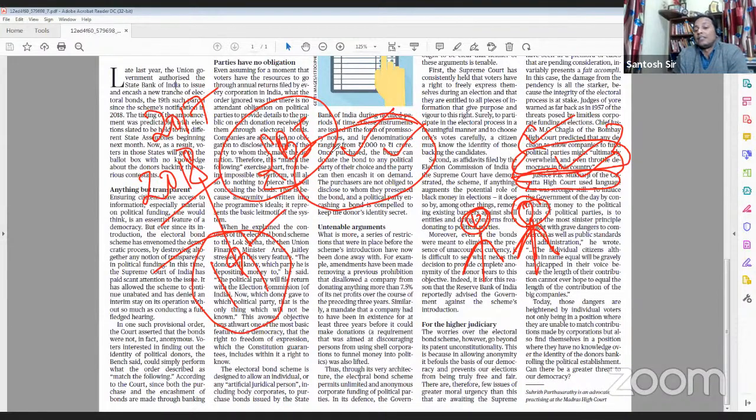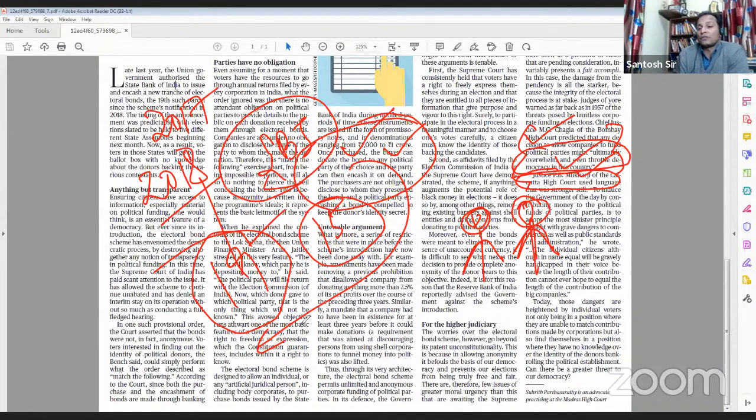One more point from the prelims point of view is that once a political party gets these bonds, it has to redeem them within 15 days. If it fails to do so, that money will go to the PM Relief Fund. This you should keep in mind from the prelims point of view.